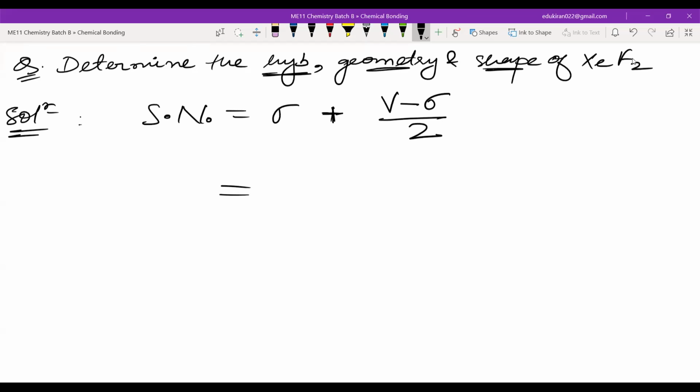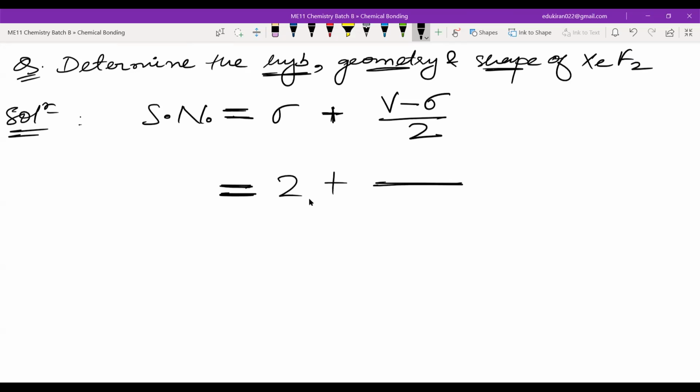So tell me now, xenon has how many sigma bonds here? Xenon has how many sigma bonds here? Someone other than Reeba, please answer. Reeba, you don't answer please. Nida, how many sigma bonds here? Nida is not there. Umar, how many sigma bonds? 2, sir. 2. Okay.